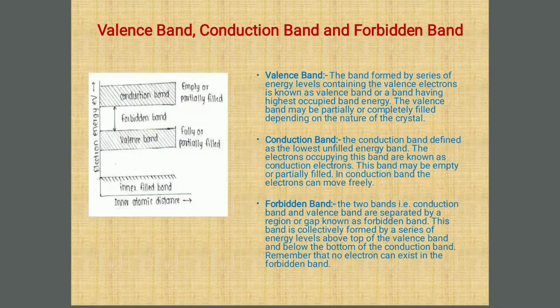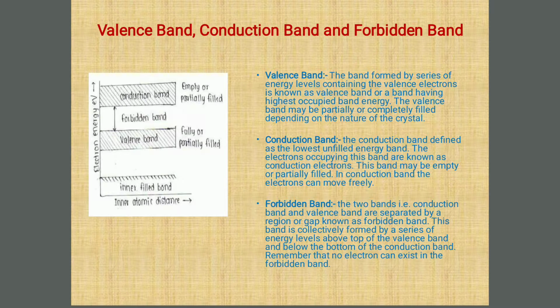Now we are calling it a band, but if we check carefully, it is simply the band gap between the valence band and conduction band. So how can we explain it? The two bands, that is the conduction band and valence band, are separated by a region or gap known as the forbidden band.